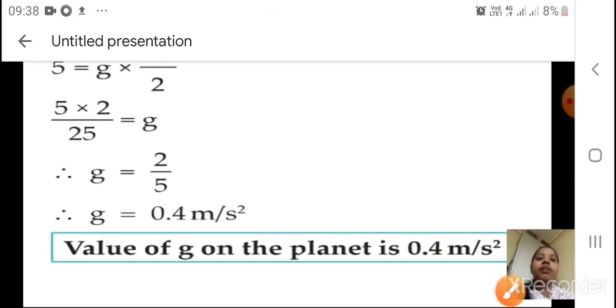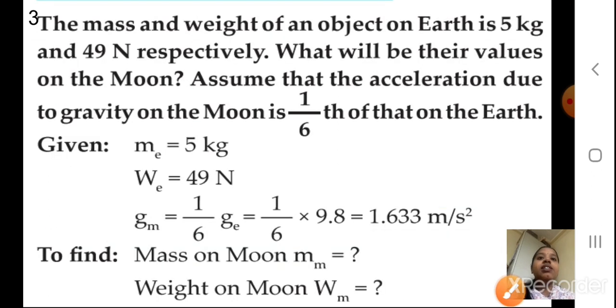Yes, now the next one we are going to see one more sum, which is related to the concept which we saw now, that the weight of the object on the moon is 1/6 of that on the earth. Yes, so now the mass and weight of an object on earth is 5 kg and 49 Newton respectively. Now they have given you mass, that is 5 kg. They have given you weight, that is 49 Newton. Okay, what will be their values on the moon? So we have to calculate their values on the moon. Assume that the acceleration due to gravity on the moon is 1/6 of that on the earth.